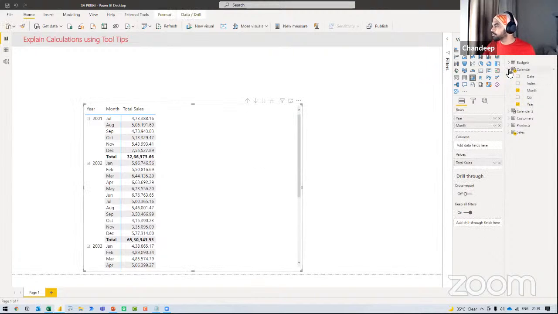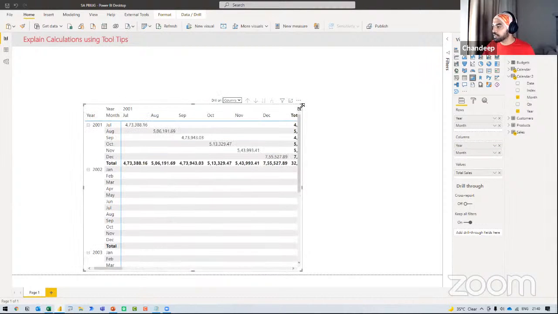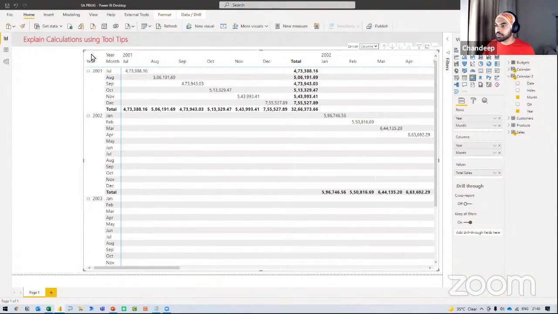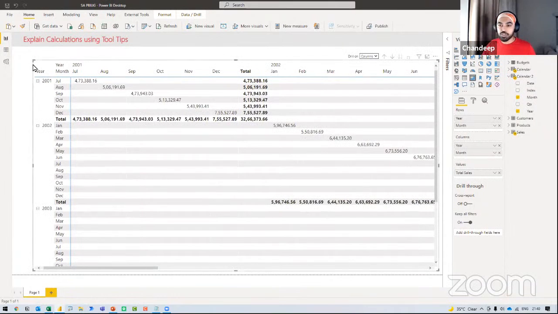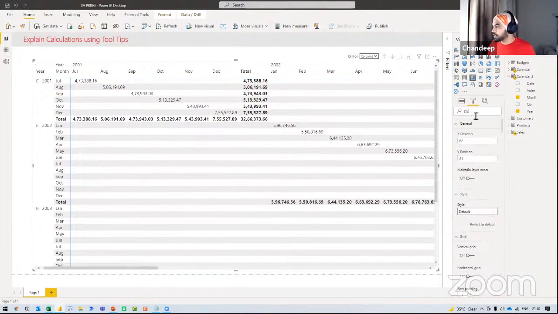Oh, sorry, my bad. Calendar 2, right? Calendar 2. So from the Calendar 2, I take my year and I take my month and put that out in the columns. I drill down on the columns and I drill it further down. And you can see that that's the calendar table that I was expecting to create. Now, as of now, we just have one particular calculation. Let me zoom in the size of the text so that everybody can read it.